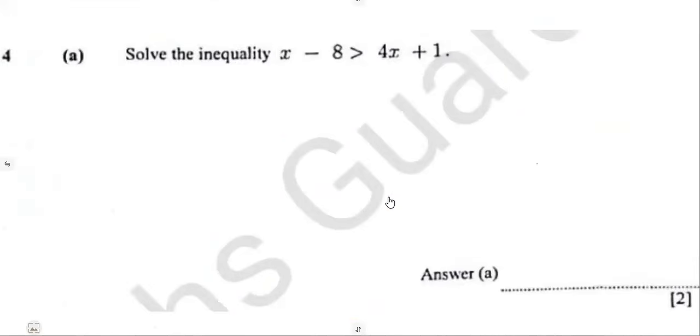So what to consider? Question number 4. For A, we are given, solve the inequality. Solve for x. Just like an equation, we solve also inequalities. We're supposed to solve. So how can we solve this? x minus 8 is greater than 4x plus 1.